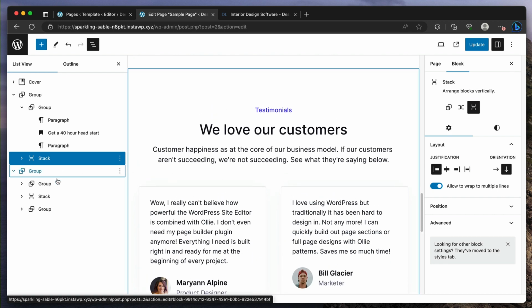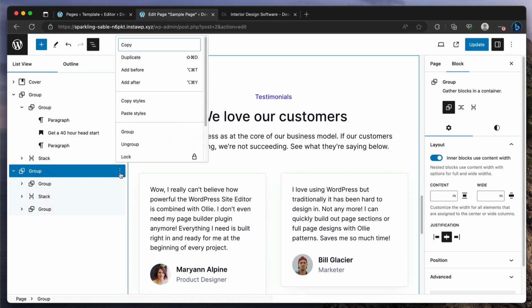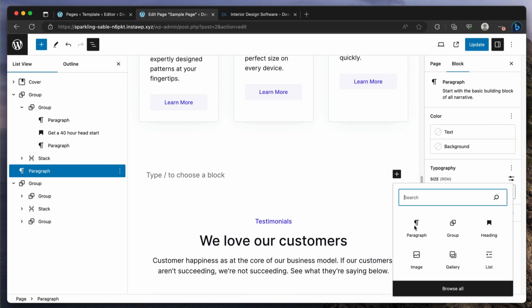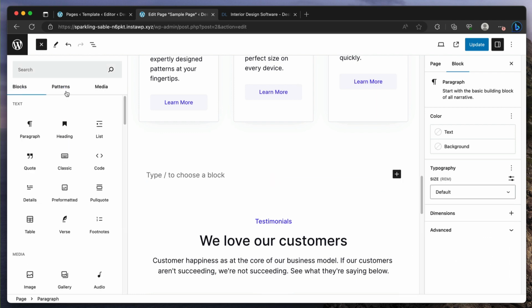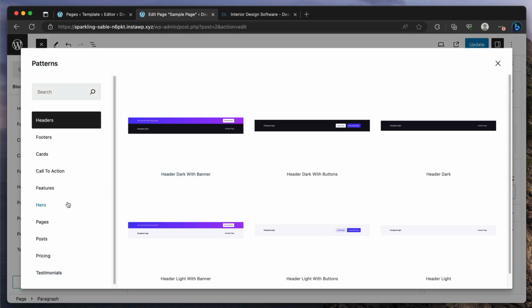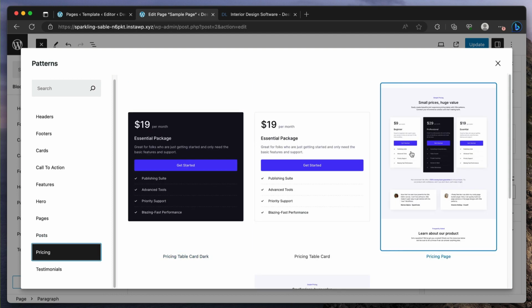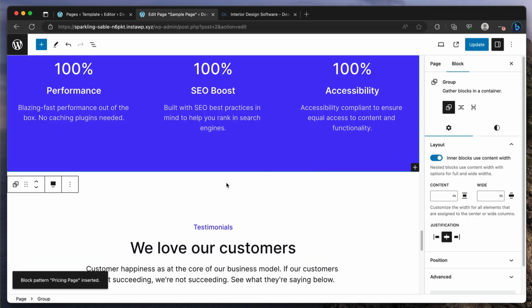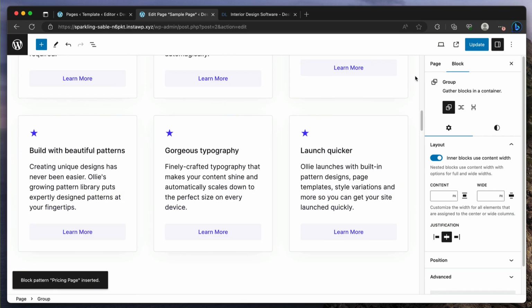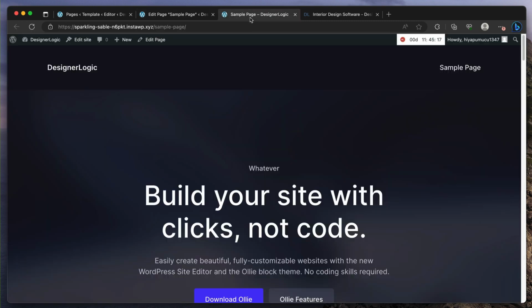So maybe before this testimonials one, I can click that, do add before, and add something else. Maybe something with more color so we can do some contrasts, right? So maybe pricing with a different color, right? And so now I'm just going to update this. And again, this was just a quick thing so we can see what can be done.